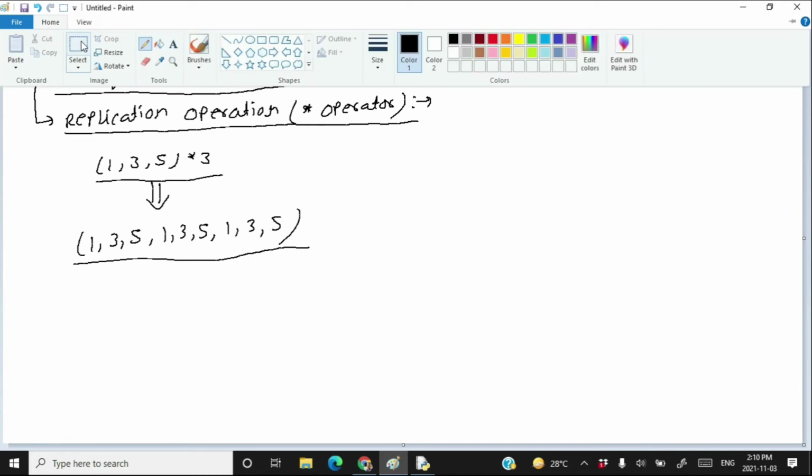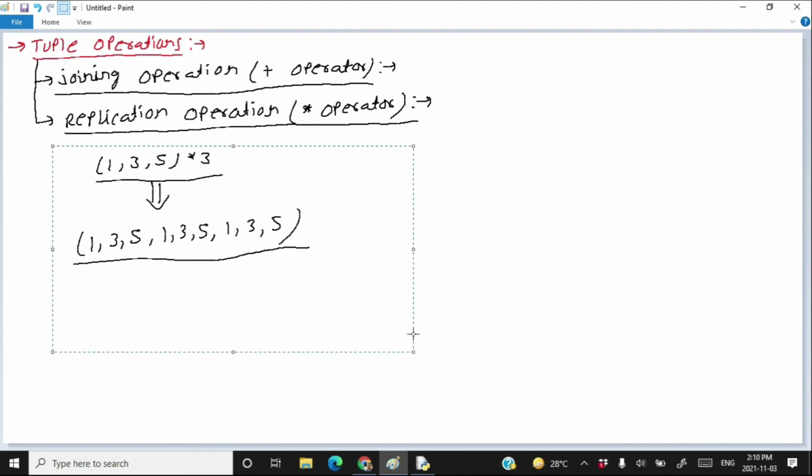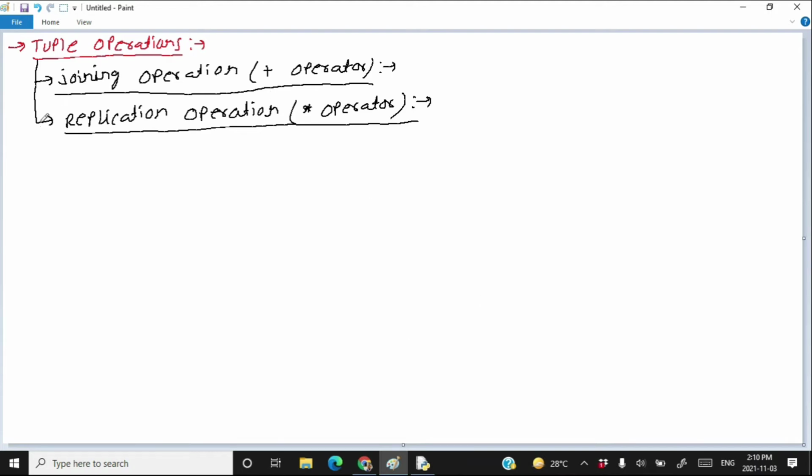The other operation supported by tuple is called comparison operations. Comparing tuples. We know that there are multiple operators to perform comparison operations on various tuples.